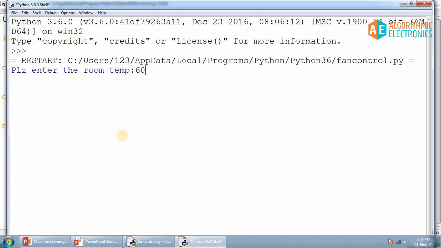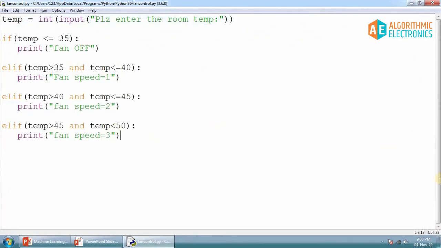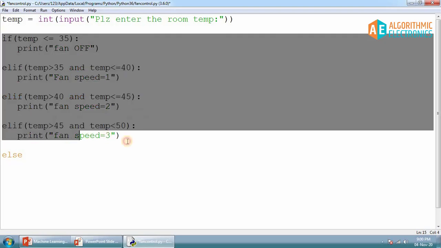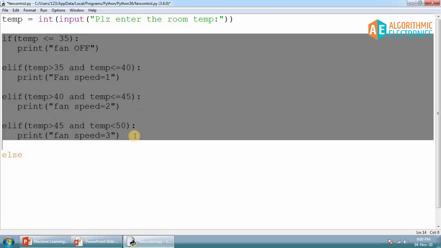Once you enter here, nothing is going to happen, because we haven't coded anything for this in our code. So in order to handle that, you just have to put a default condition. What exactly happened here is that all the conditions were false when I put temperature equals to 60 degrees.